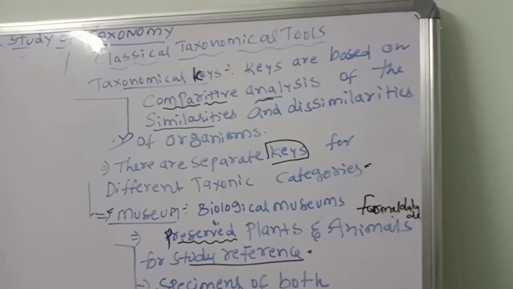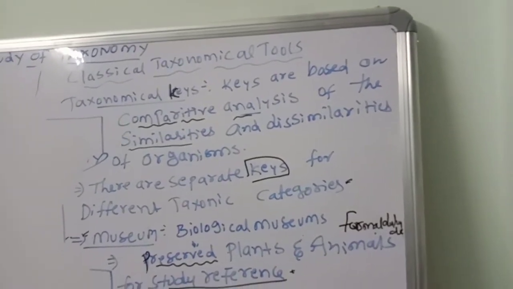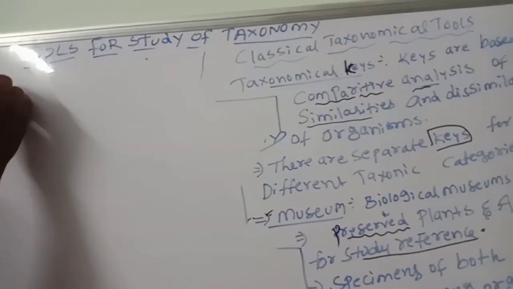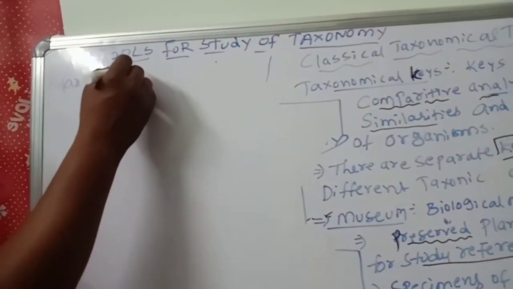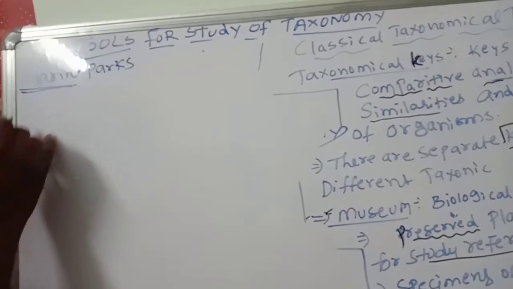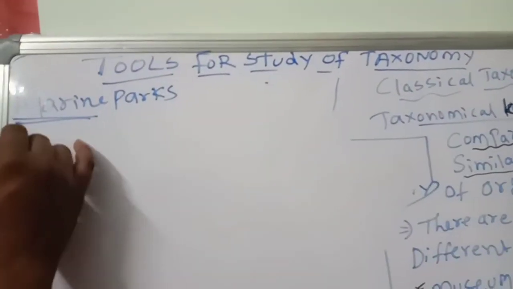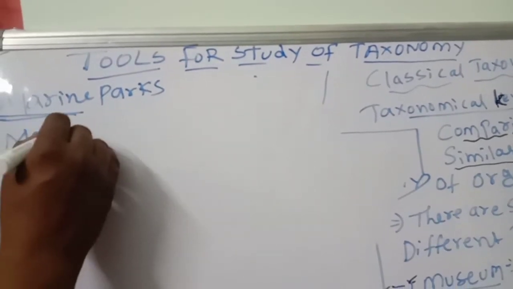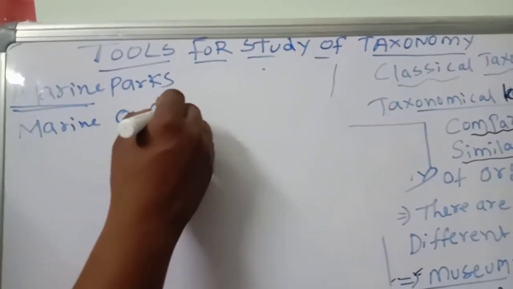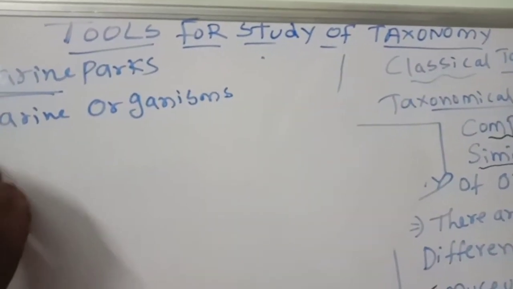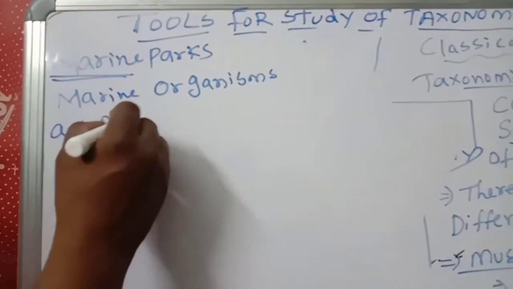The next one is marine parks. What are the marine parks? In the name itself, the answer is there. Marine means ocean.